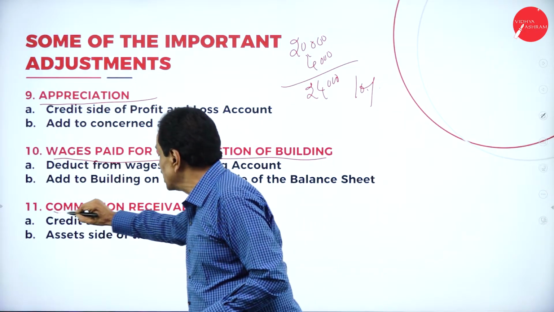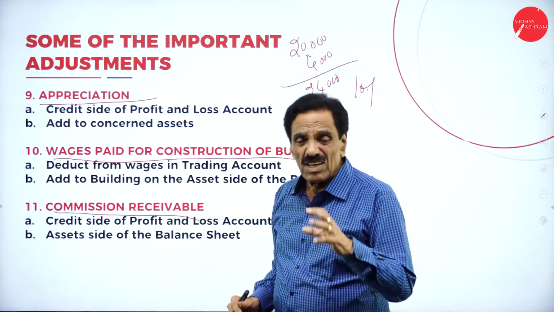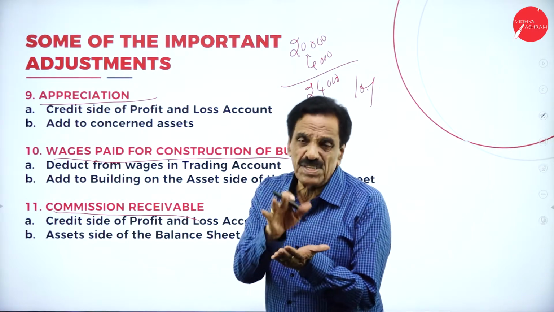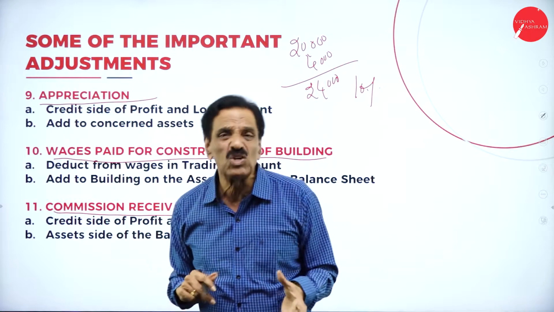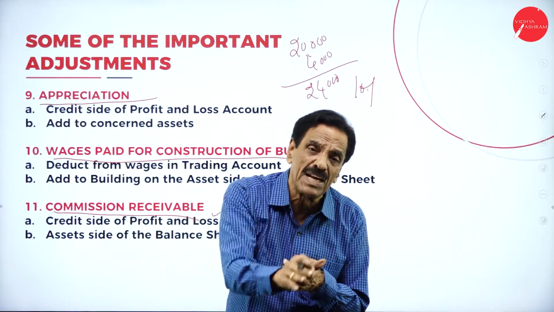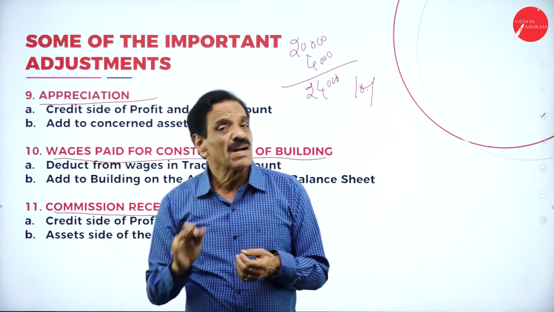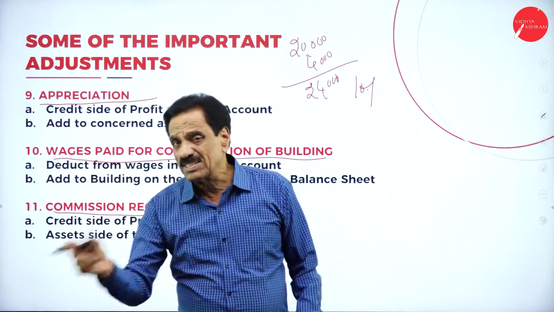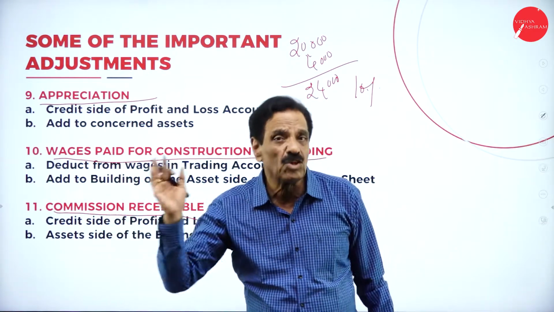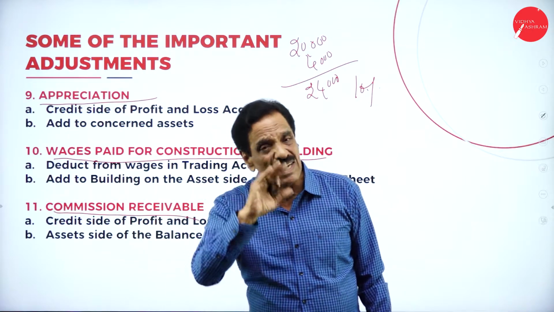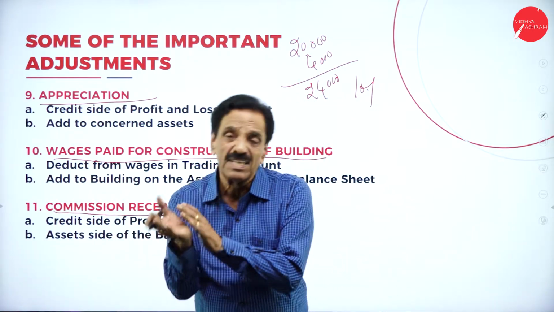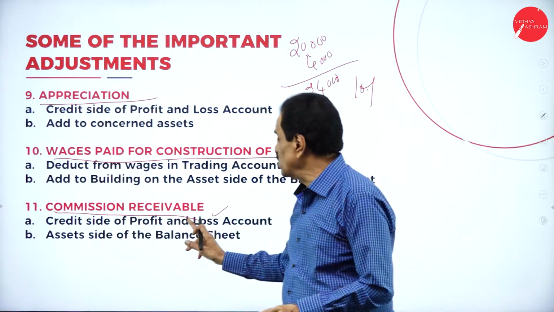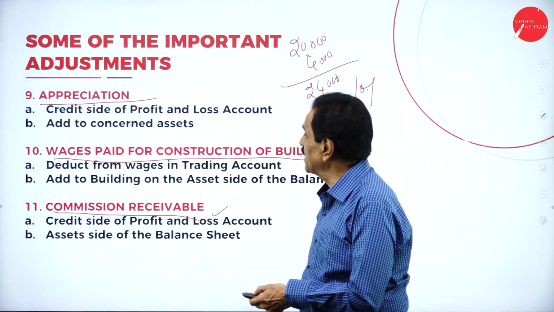Then commission receivable. We have to receive commission, not yet received, to be received. We are going to receive. First, credit side of profit and loss account. Any receivable will come on the asset side of the balance sheet. If the rent receivable, first P&L account credit side, asset side of the balance sheet. If commission receivable, P&L account credit side, asset side of the balance sheet. If the discount receivable, P&L account credit side, then asset side of the balance sheet. All receivable will come on the asset side of the balance sheet.